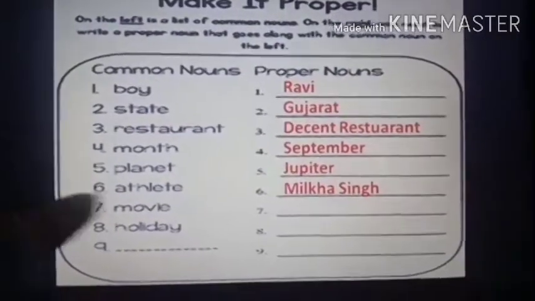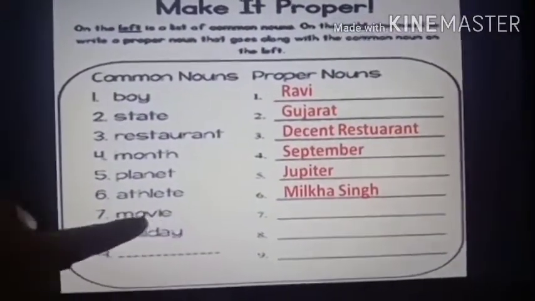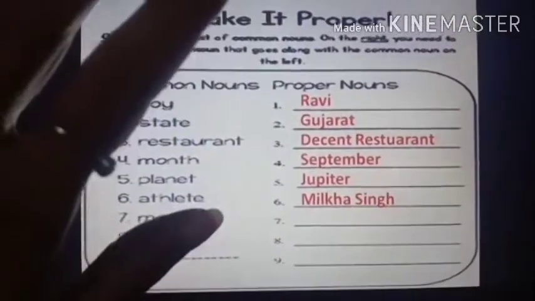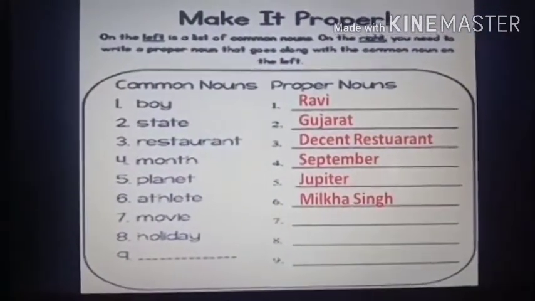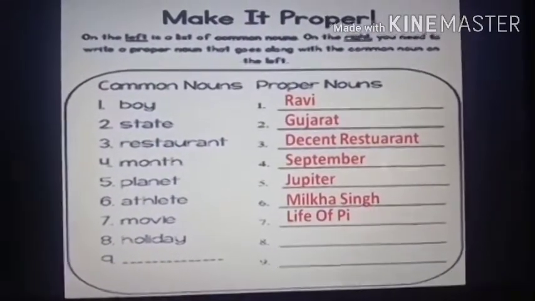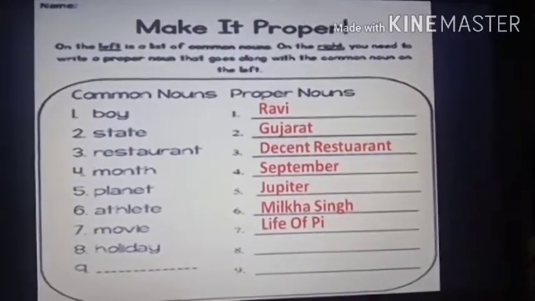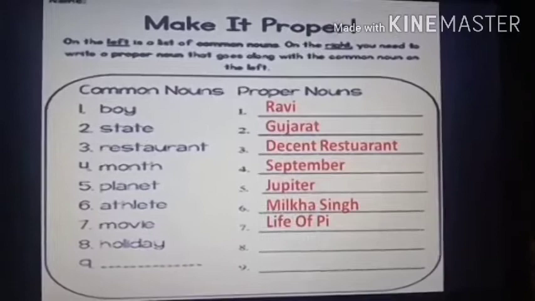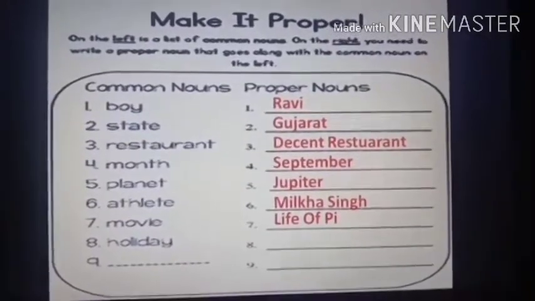Now movie. Only the movie word is common because no name is given to this movie. But when I give a name to this movie, it will become a proper noun. So let's give the name to the movie: Life of Pi. I hope you have seen this movie. It is about a tiger. So this is the name of a movie, Life of Pi. Now it has become proper because it is a special name.